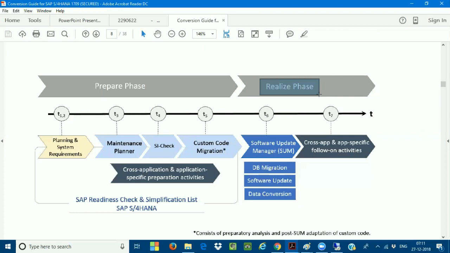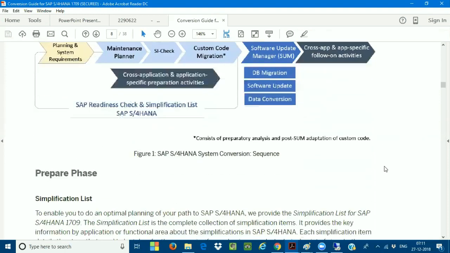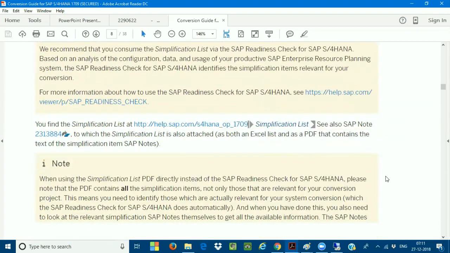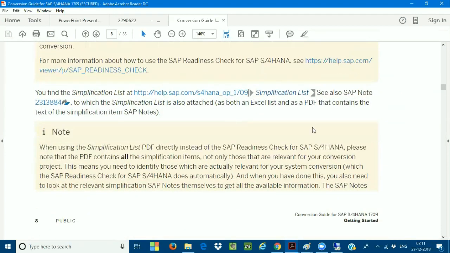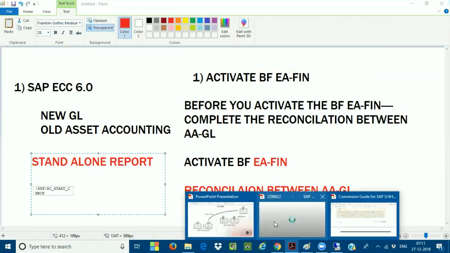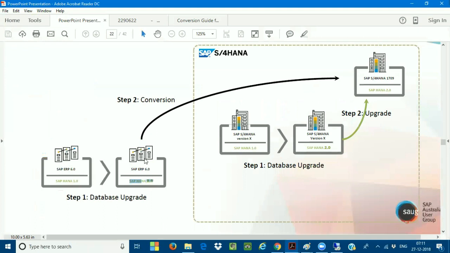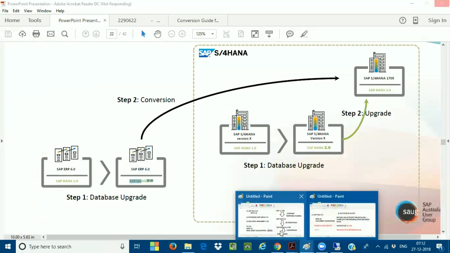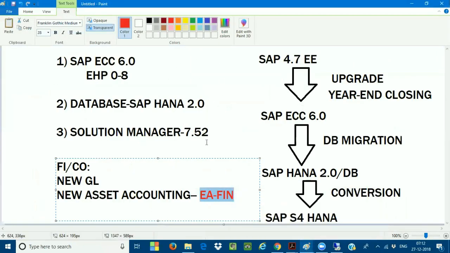I can explain all those things, because I have done about 5 to 6 conversion projects so far, and one, that Australian project I mentioned, is still going on. So this is about the conversion process. These are very important things to keep in mind before you do the system conversion. Before you convert your SAP ERP system from ECC to SAP S4HANA 1709 or 1809, make sure that your system is compatible and meeting all these 3 requirements.